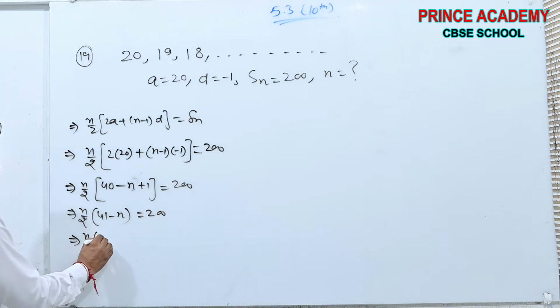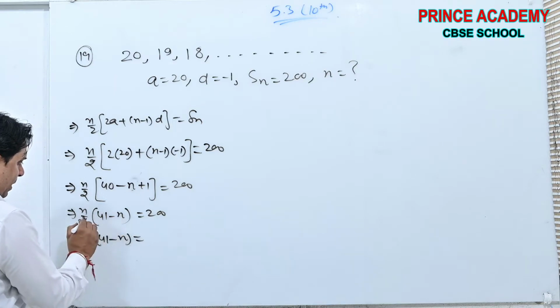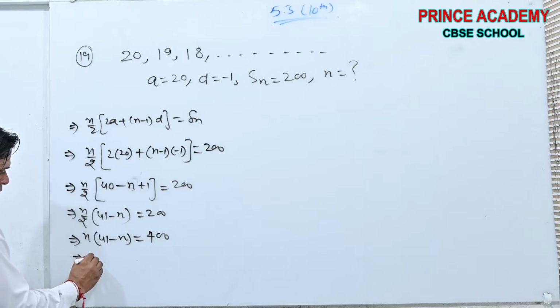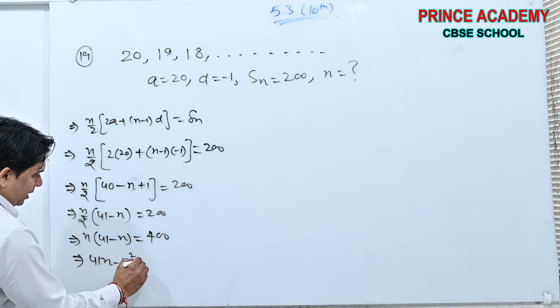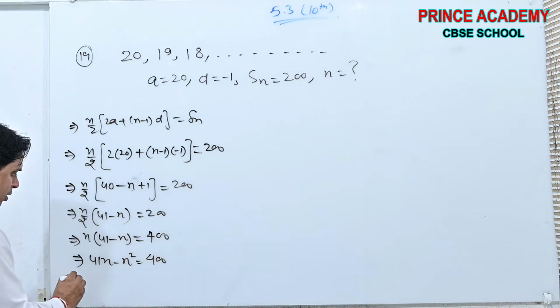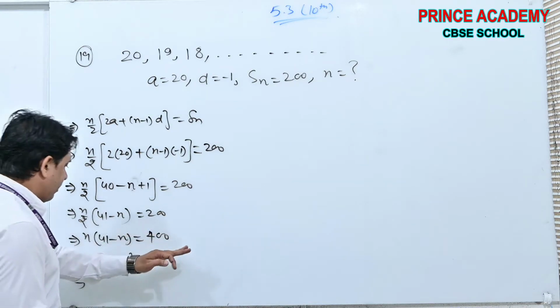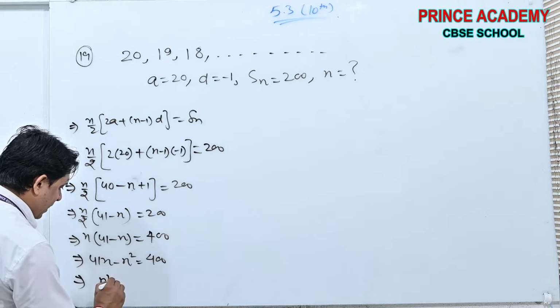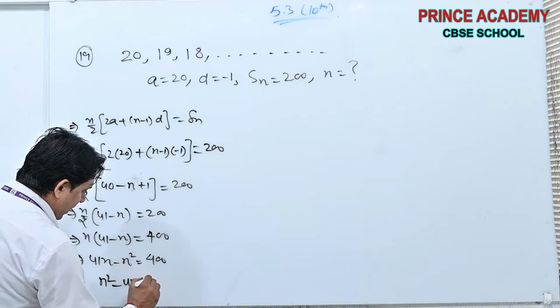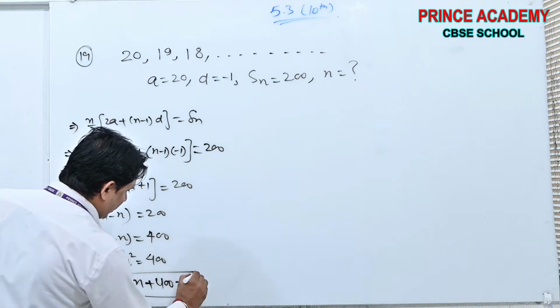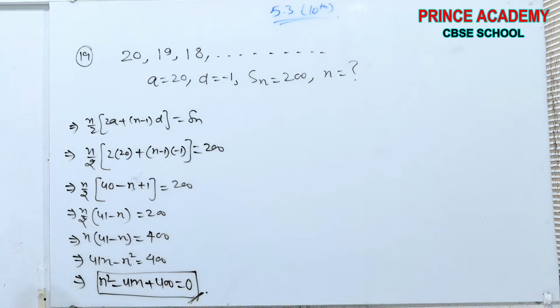N into (41 minus N) equals 2 into 200, which is 400. So 41N minus N square is equal to 400. If you shift both terms, N square will be positive, 41N negative, and 400 positive, equal to 0. You will get this equation.